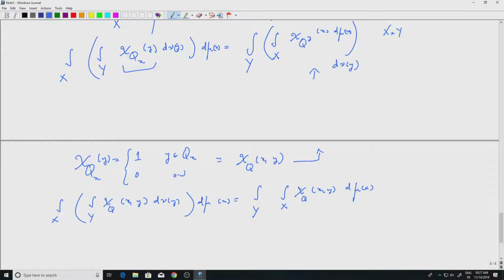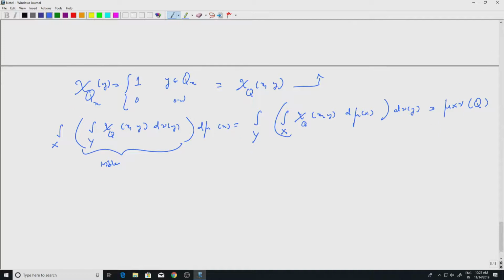So now you are integrating with respect to x first and then with respect to y, which is of course finally equal to mu cross nu of Q. That is the statement of the theorem. Measurability follows, as we have already proved. So for indicator functions this is trivial.